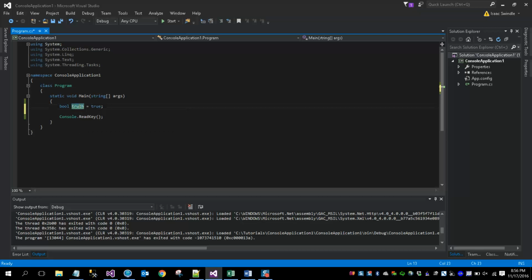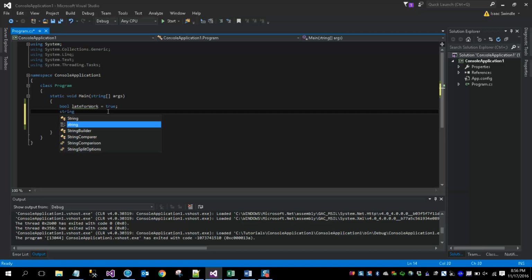So, let's create a variable. Late for work is equal to true. Am I late for work? True. So, let's create an action. Set that equal to brush teeth.